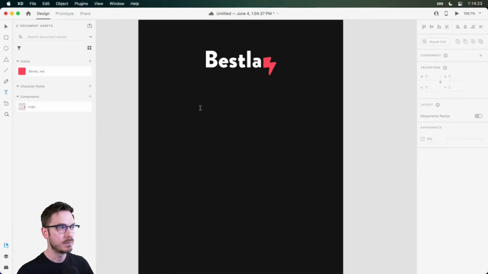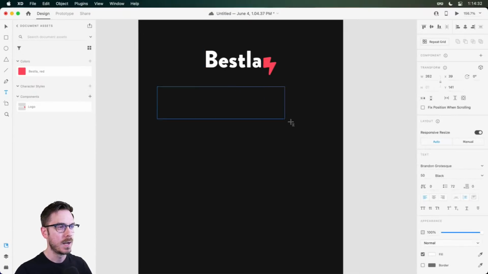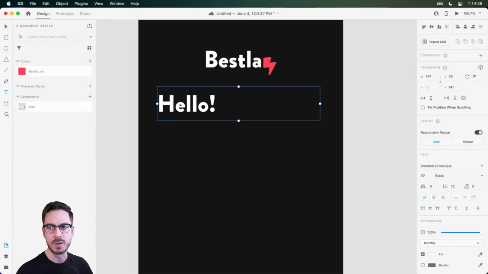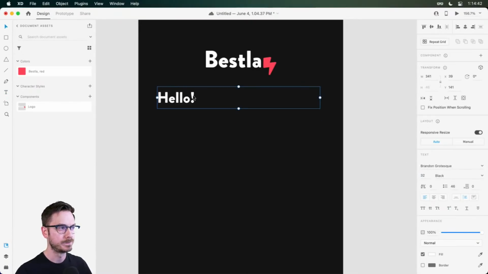So next, we want to really focus on the typeface. Now, we did use Brandon Grotesque in the logo. You can definitely stray away from that for things like headers and body copy. I'm going to drag out a text layer, and this is obviously going to be a little bit too large. So let's maybe drop it down to maybe 32. Looks pretty good. So let's go ahead and type out some sample copy that we would probably see inside of the application.